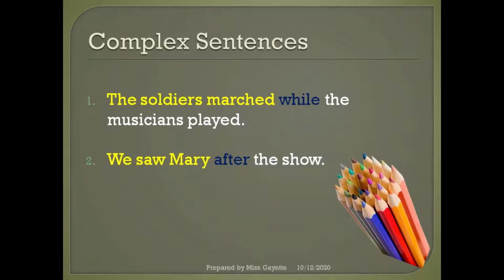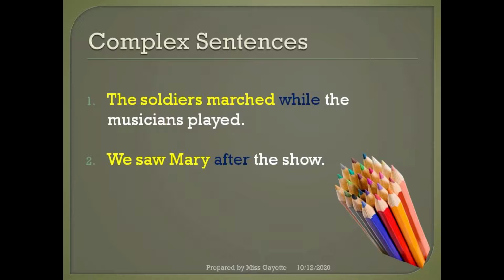Number 1. The soldiers marched while the musicians played. 2. We saw Mary after the show. In the first sentence, the first part of the sentence, we see our main or our principal clause: the soldiers marched.